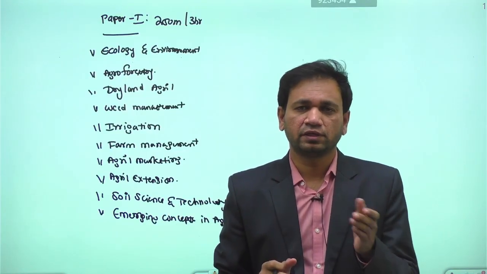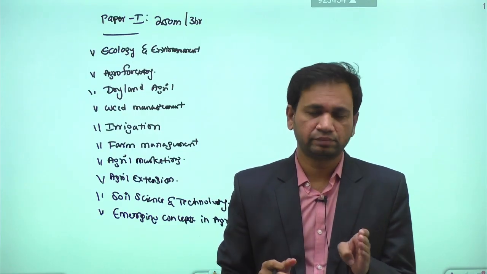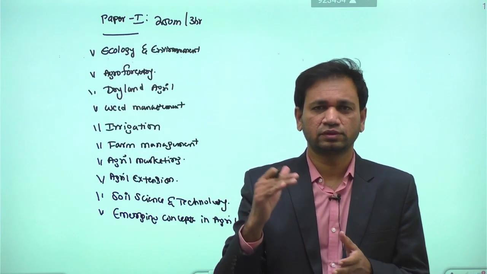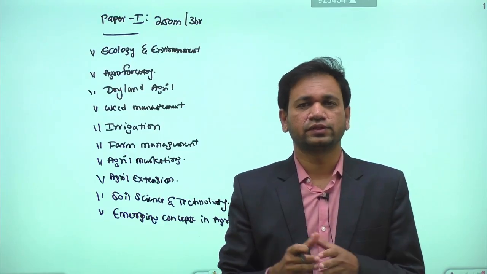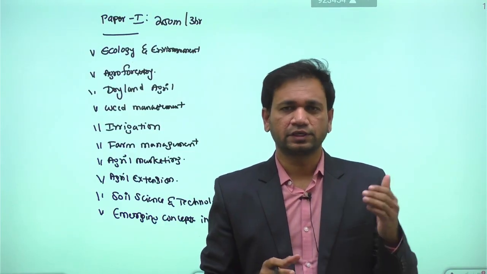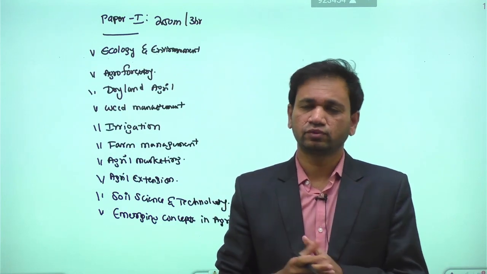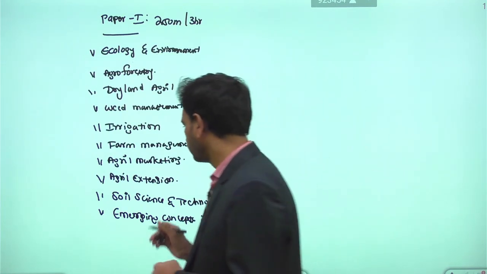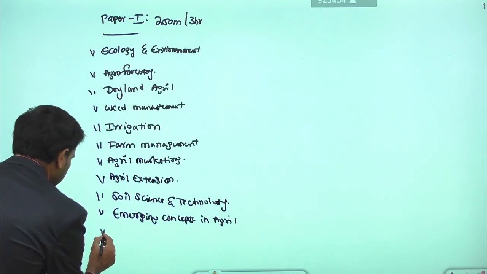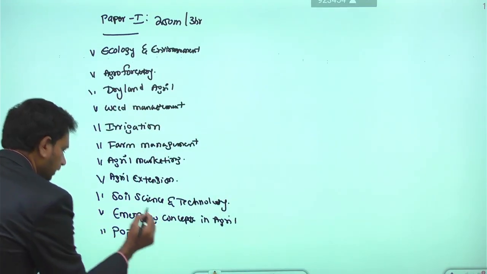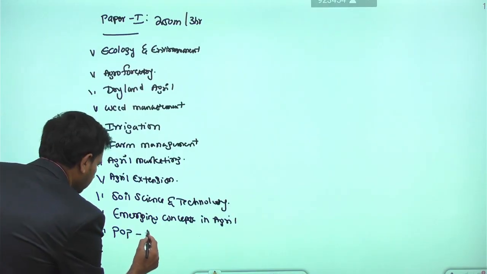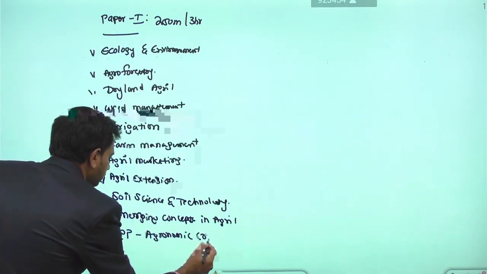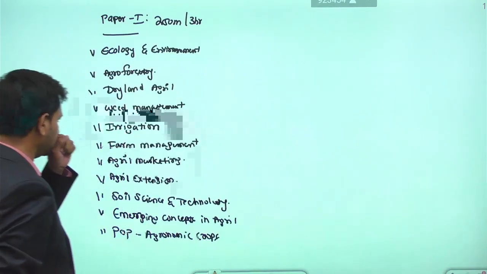So every year a minimum of 3 to 4 questions can be expected from emerging concepts in agriculture. This is more of current affairs, whatever news we have related to agriculture. Then we have the syllabus called the package of practices for the major agronomic crops.